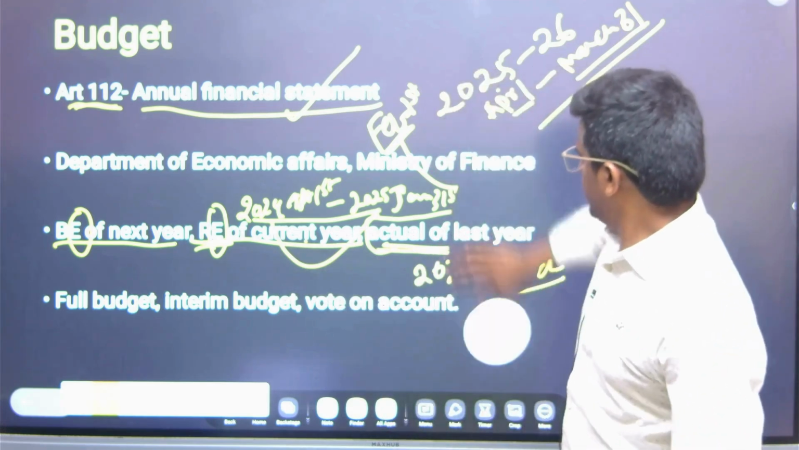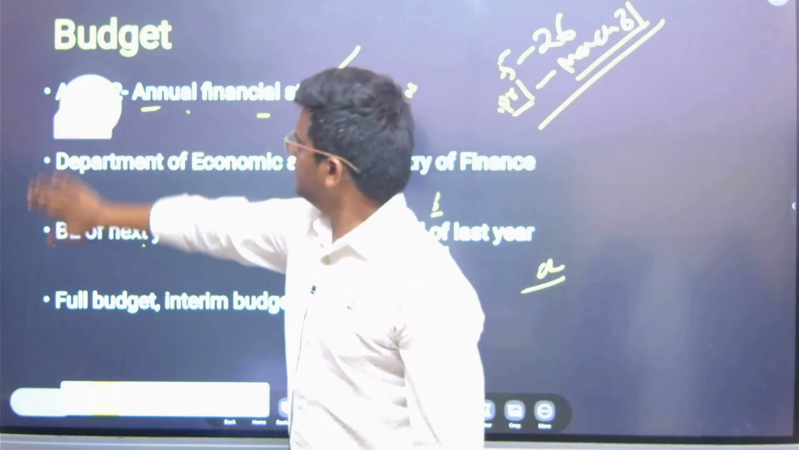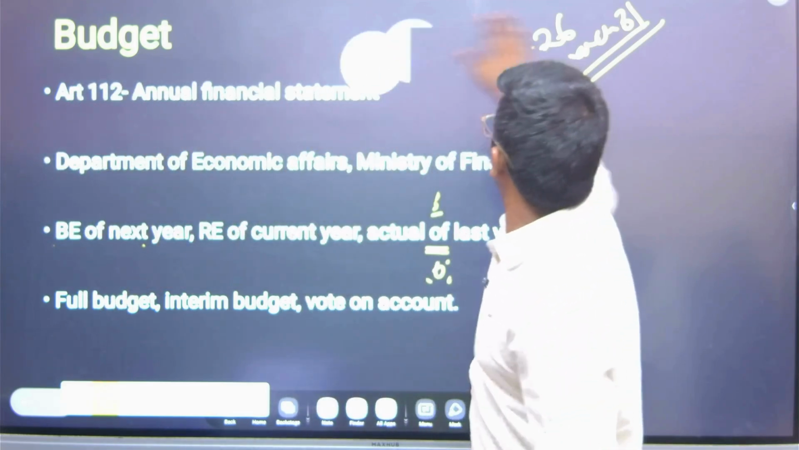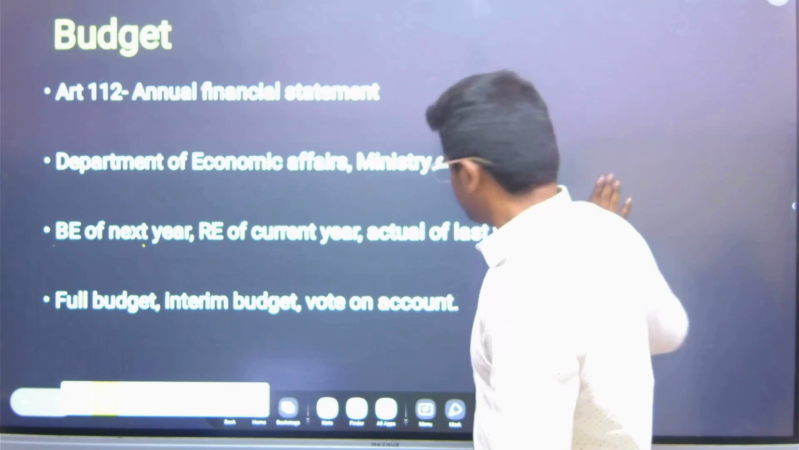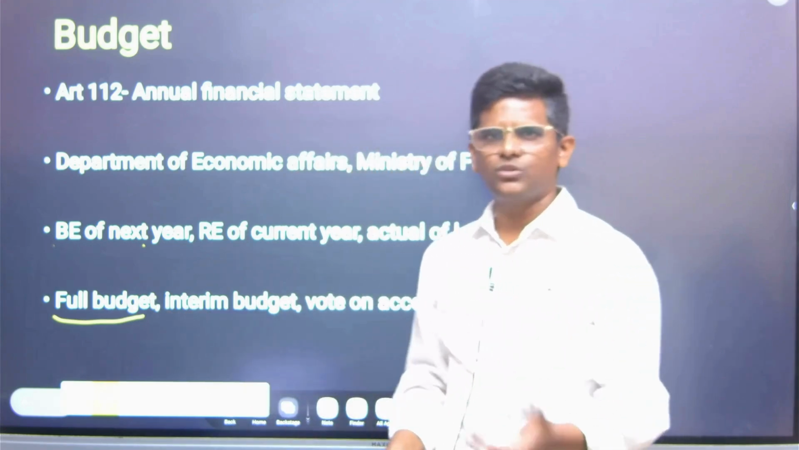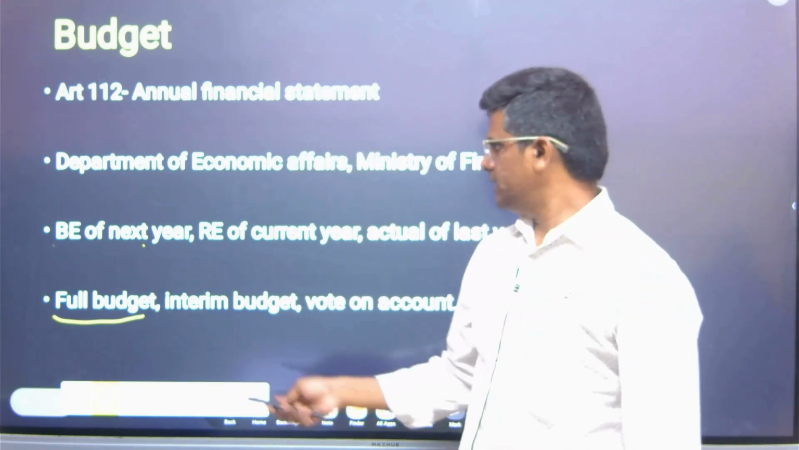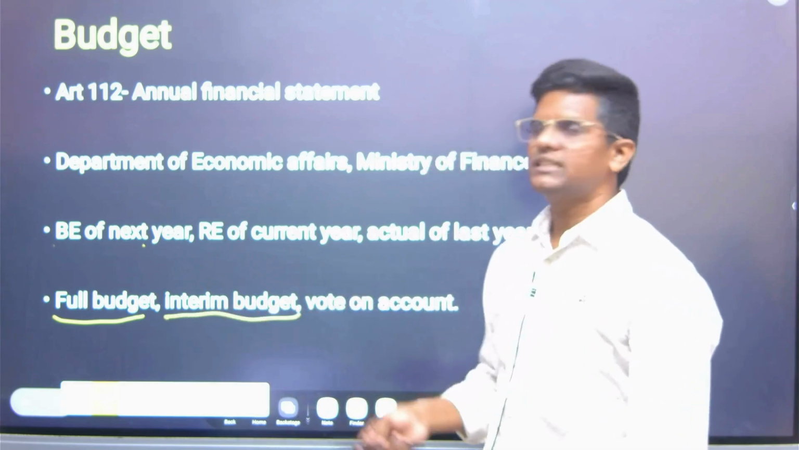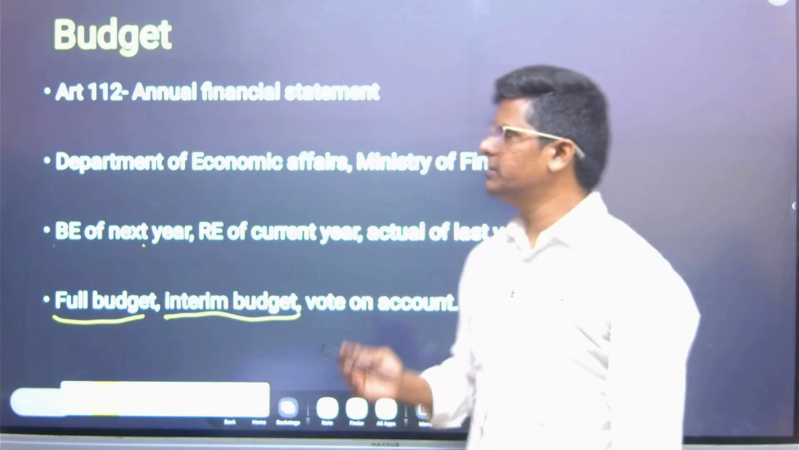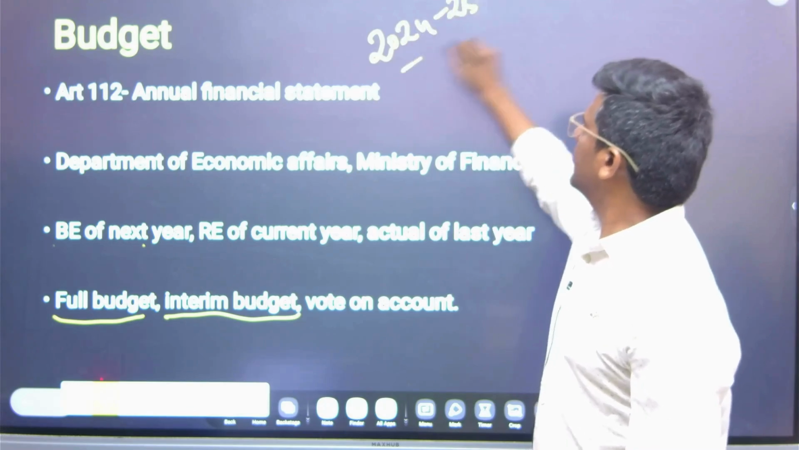And we have different types of budget also, because of the conventions and because of the requirements. One is full budget. In the normal years, a full budget is presented, like 2025-26, where we have a full budget. But during the election years, an interim budget will be presented. What is an interim budget? Suppose in 24-25 we have elections.